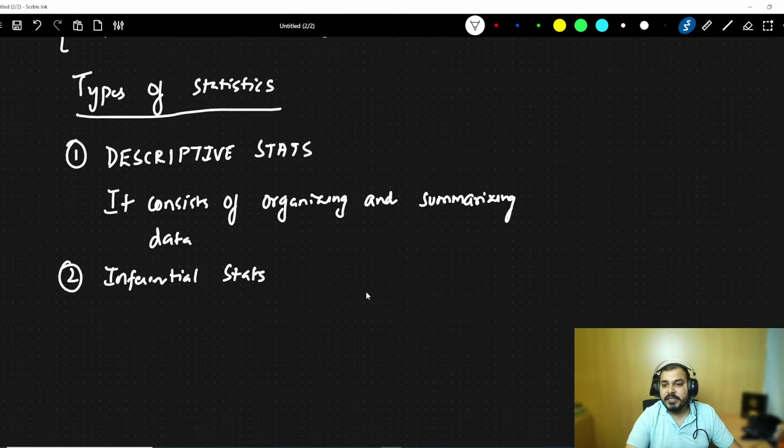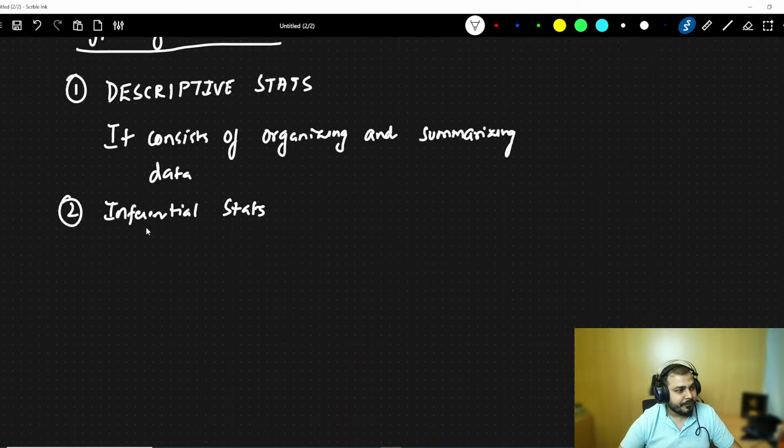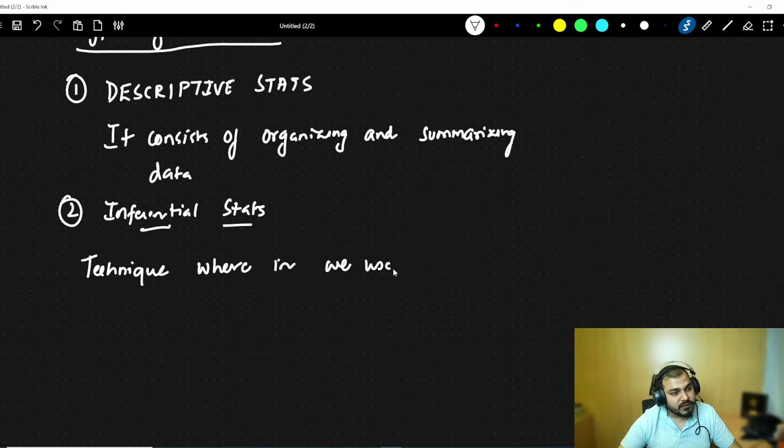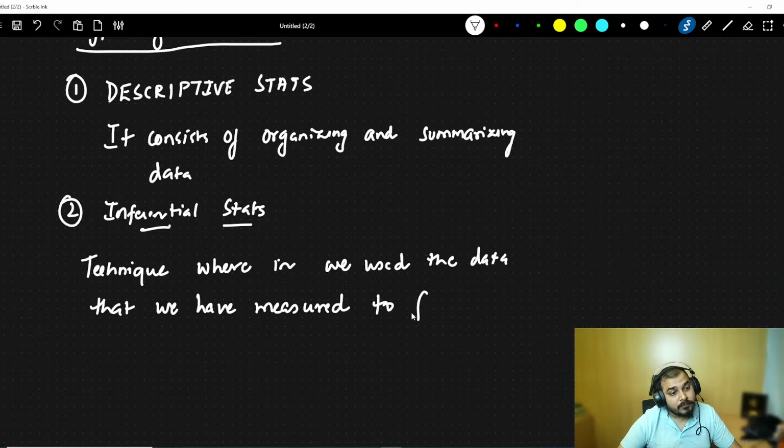Now, in inferential stats, you can basically say that it is a technique wherein we use the data that we have measured to form conclusions. Now, there are two important things, one is conclusion and one is data.